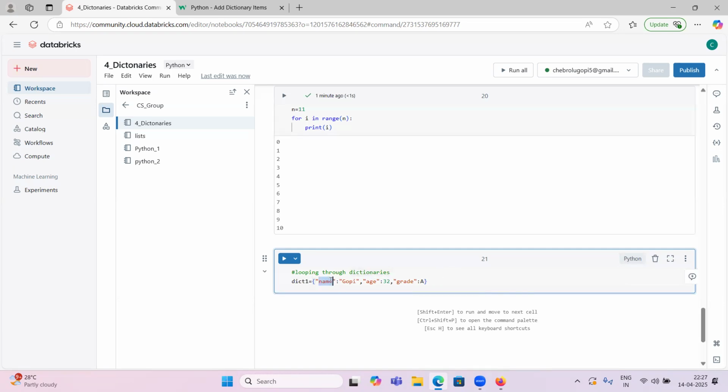Name is a key, age is a key, grade is a key. Gopi, 32, A are the values. Okay, this is a dictionary.